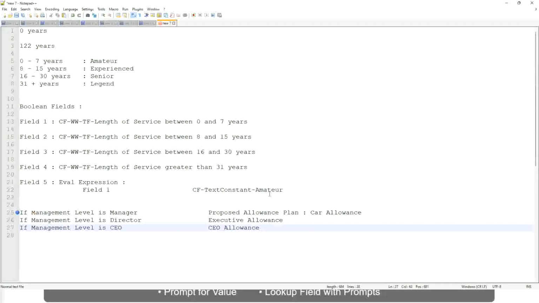And this is not a text. Let me tell you this. This is the link to the allowance that we want to have in the output, so that whoever is looking at this report can straight away click on this allowance and make sure that it is included in the package. So we want to return the allowance.